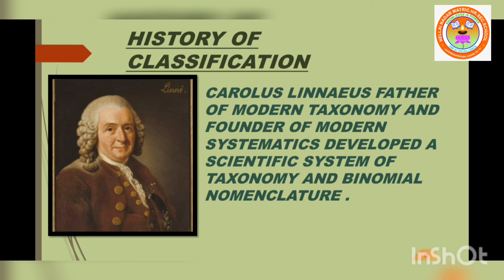A modification of this system is numerical taxonomy, which evolved in the 1950s. This system evaluates the resemblances and differences through statistical methods followed by computer analysis to establish the numerical degree of relationship among individuals.